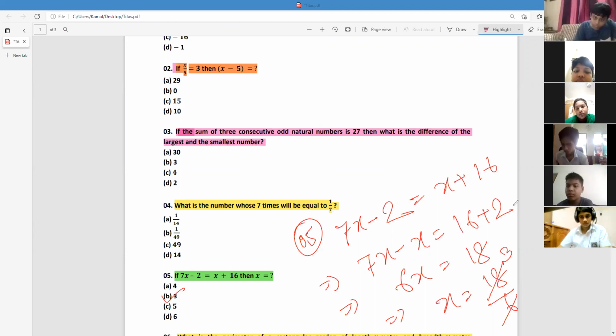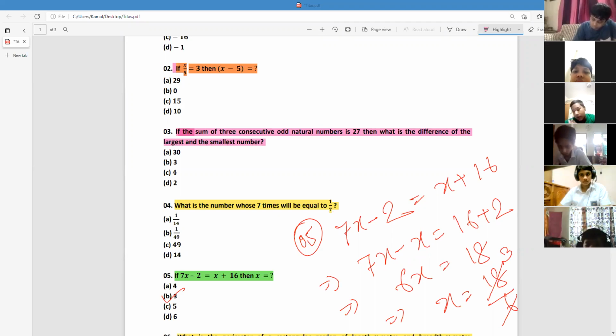So take the screenshot of the answer. Sometimes you may have these types of questions in the creative part, A and B.